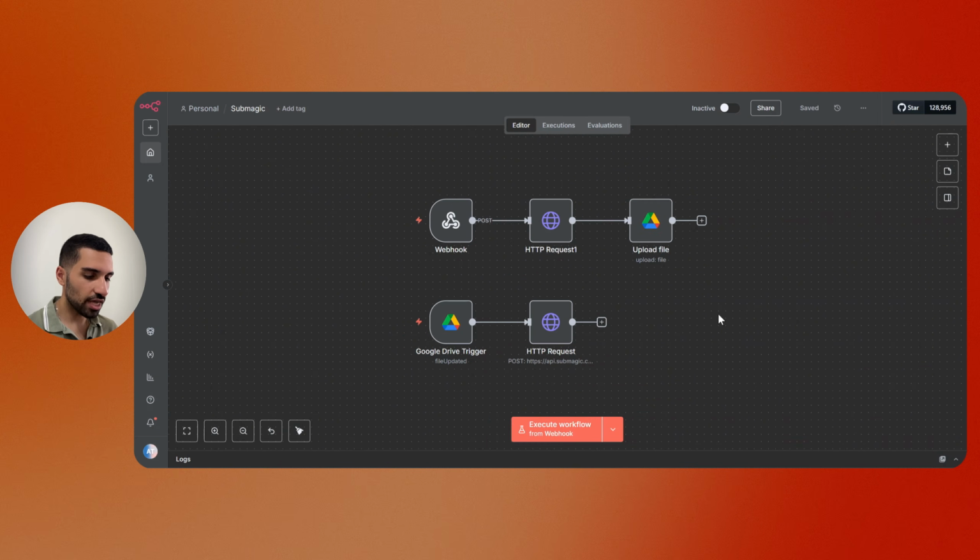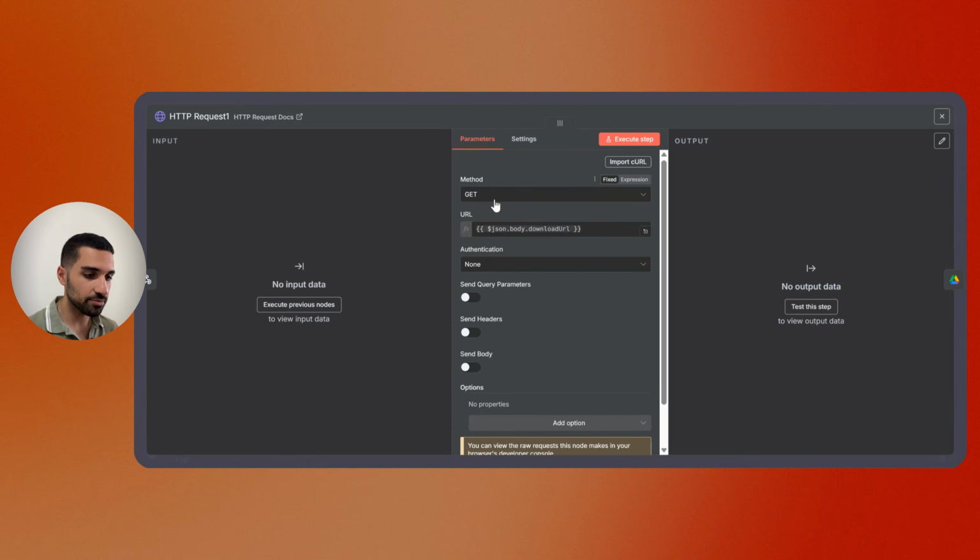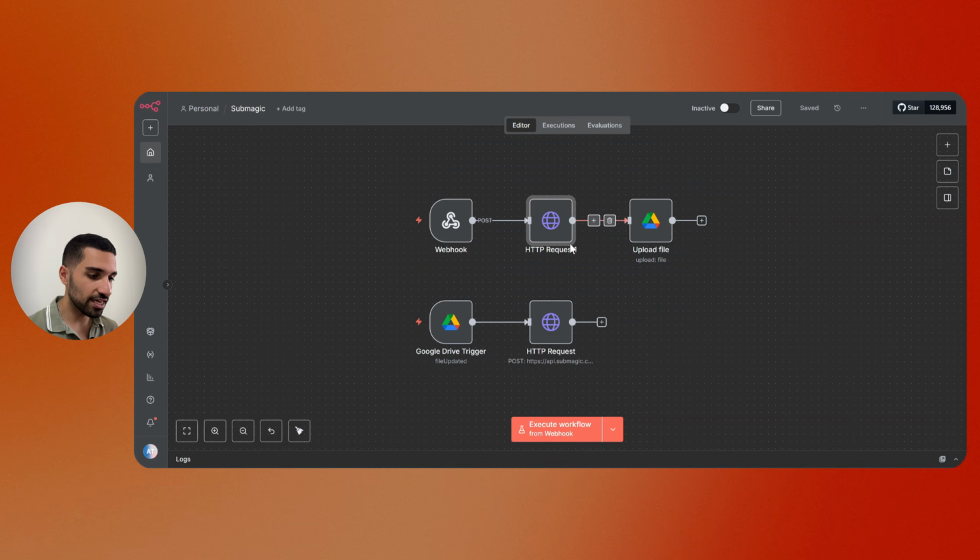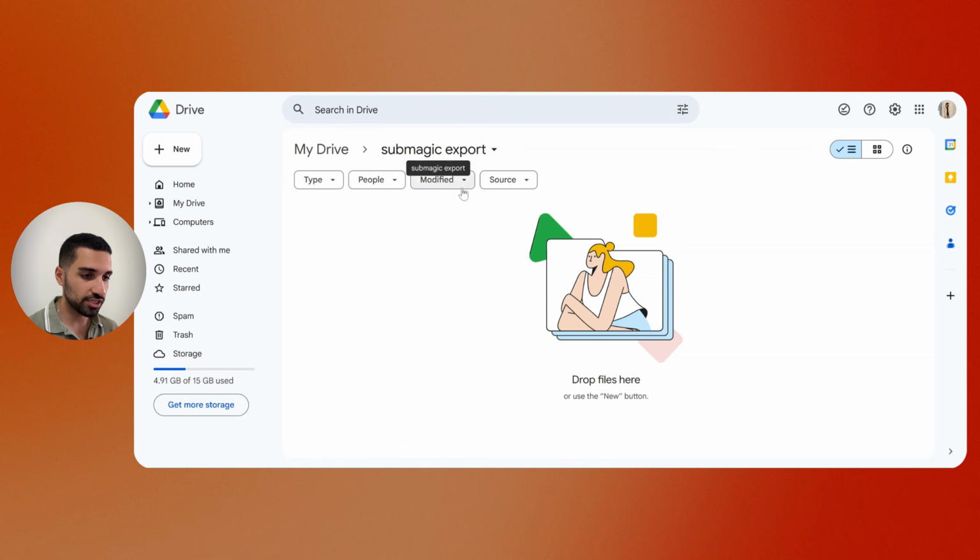All right, so now we can start our automation and start using their API in order to edit our videos without going to Submagic dashboard. So here I'm just gonna say again, we will get our video from our Google Drive and send it to Submagic with all the information that how we want to edit this. And once the video is done, Submagic will send the video back to our webhook, and we will receive it inside our webhook. And I just added another HTTP request. This is a very simple get method, because we need to download the video from the URL that they sent, and then we need to pass this again to our Google Drive and upload it inside our Submagic export folder.